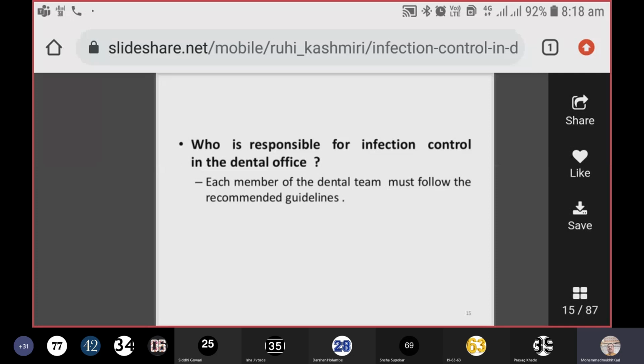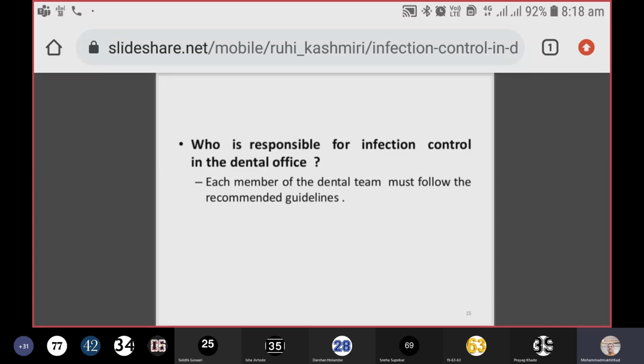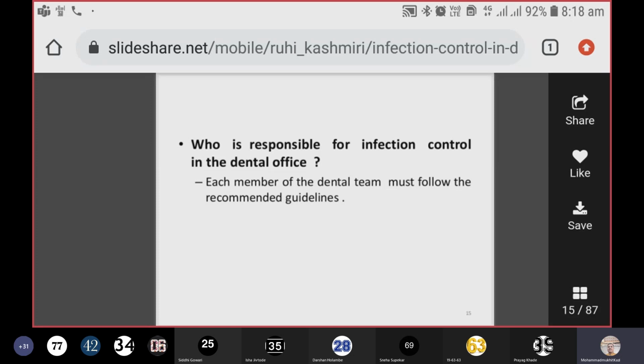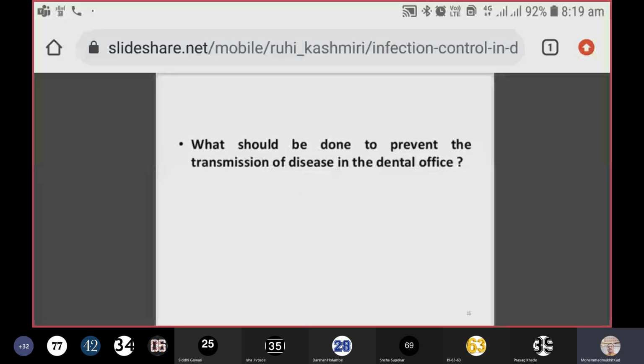So everyone has to work with their own responsibility, so that you do not get infection yourself, and you curtail or restrict infection to the patients attending your clinic.